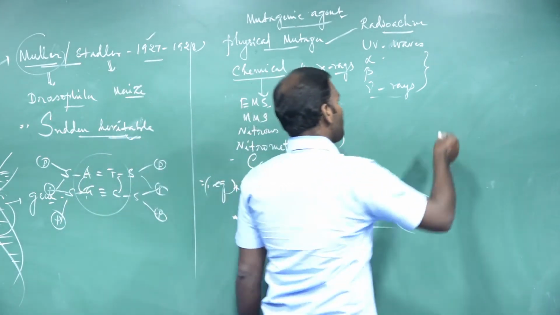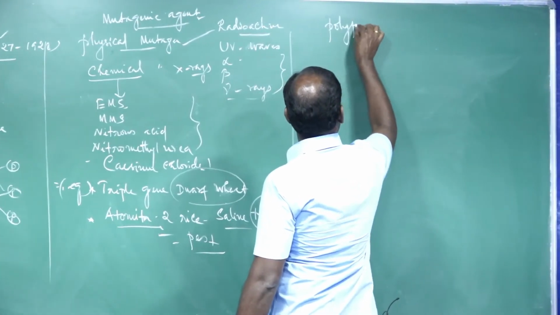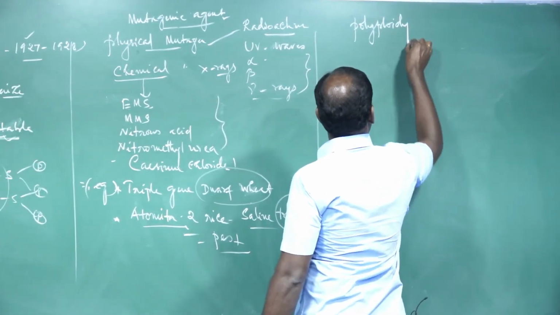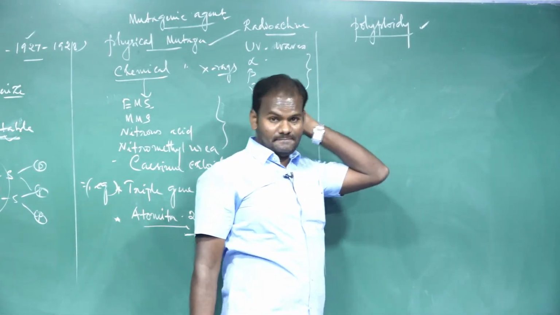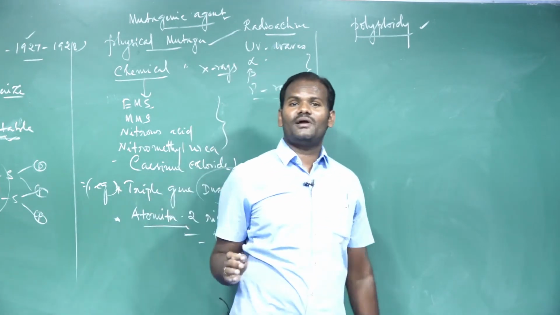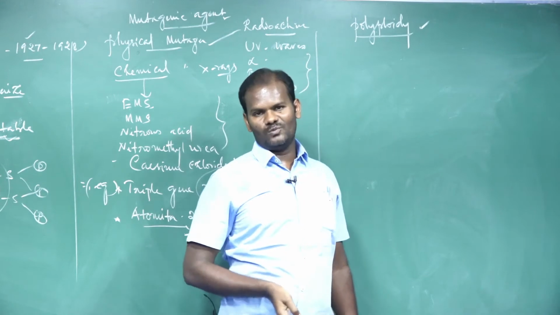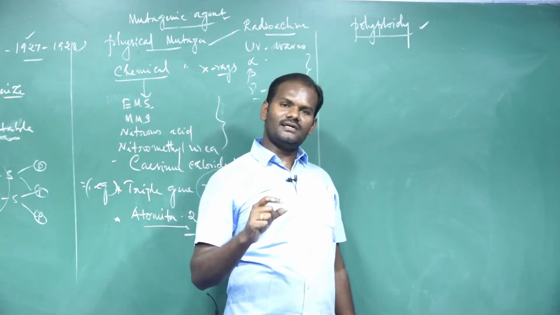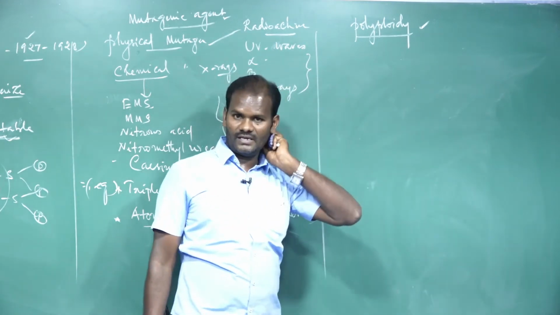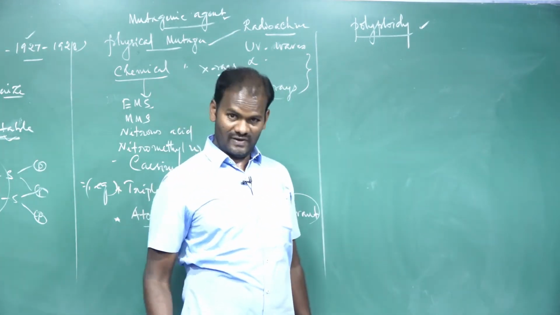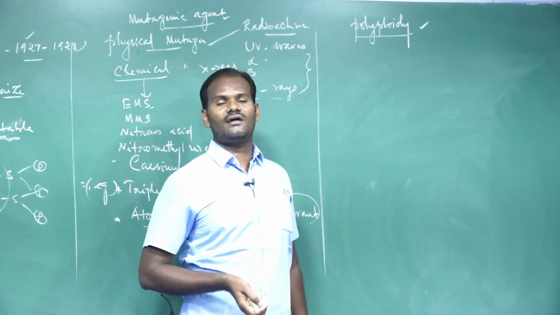The next technique, polyploidy. Poly means many. Usually most flowering plants, the angiosperms, are diploid in nature, containing only two sets of chromosomes. Any plant that possesses more than two sets of chromosomes is called polyploid. What is the result of polyploidy? What is its essential role? How do they play an important role in agriculture technology?